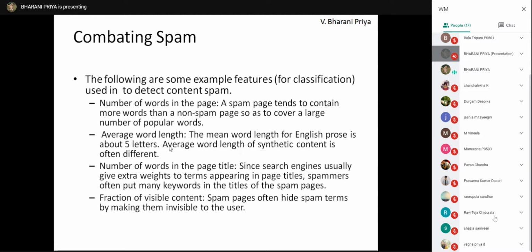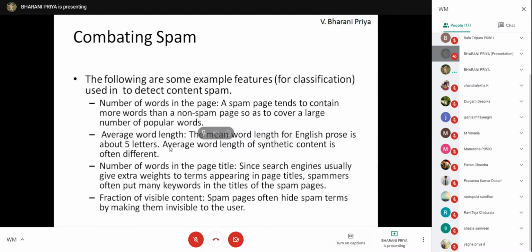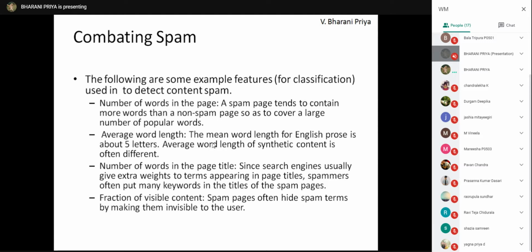Next, average word length. In an ordinary page, the average word length is about 5 letters, whereas in spam pages you'll have more than 5 letters.